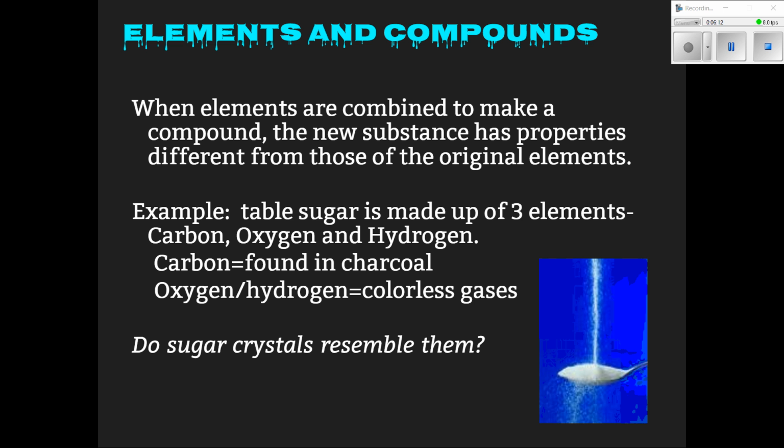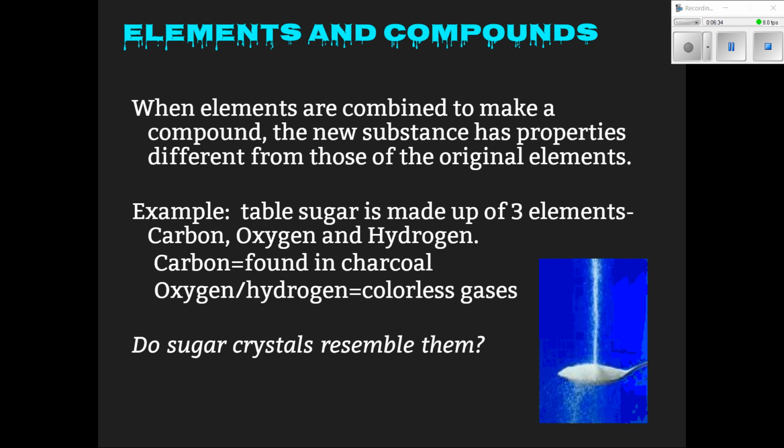On our screen, they give us another example of this. Table sugar, the sugar that your mom might put in her coffee, or you might put if you're baking something. It's made of three different elements: carbon, which is found in charcoal. And you probably think of charcoal as those black spheres that you use when you have a barbecue.